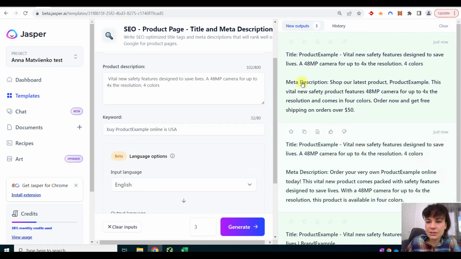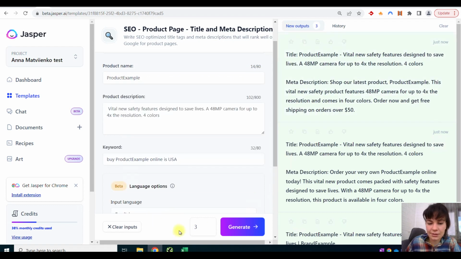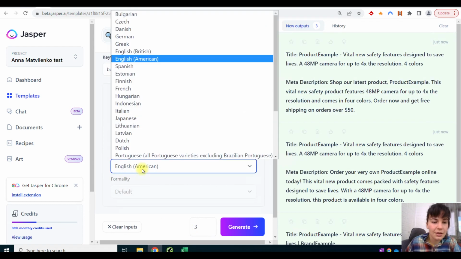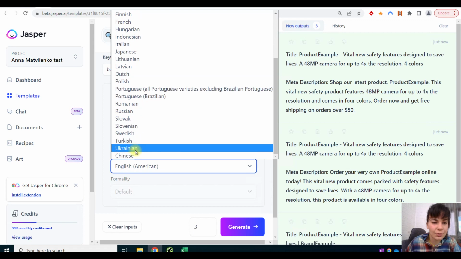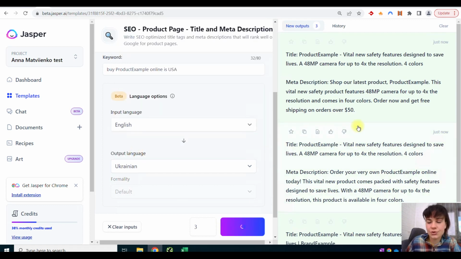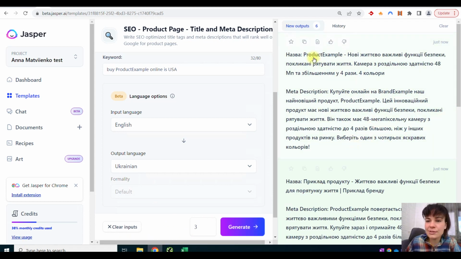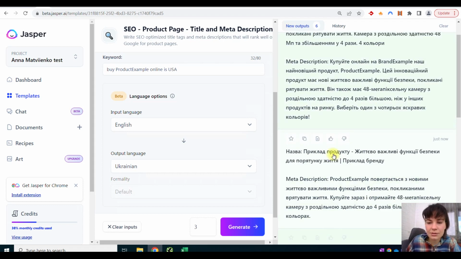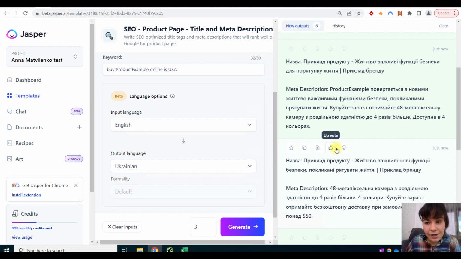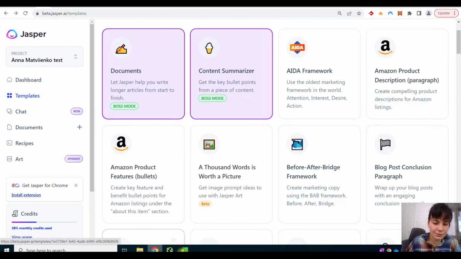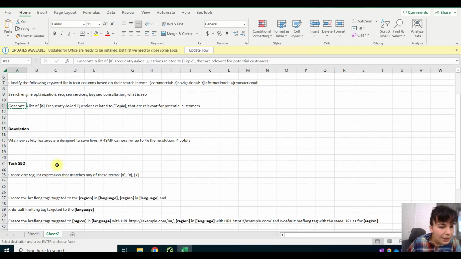And here we see descriptions and titles in a few seconds. Once again, you can change the language. You can also switch to different types, different number of inputs. And as a native Ukrainian speaker, I would say, for instance, this translation is okay. It still requires a human touch, but nevertheless, it could really ease and speed up our SEO tasks.